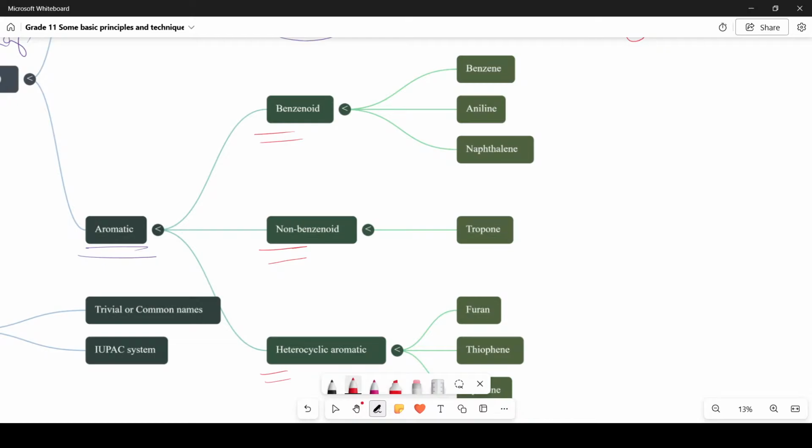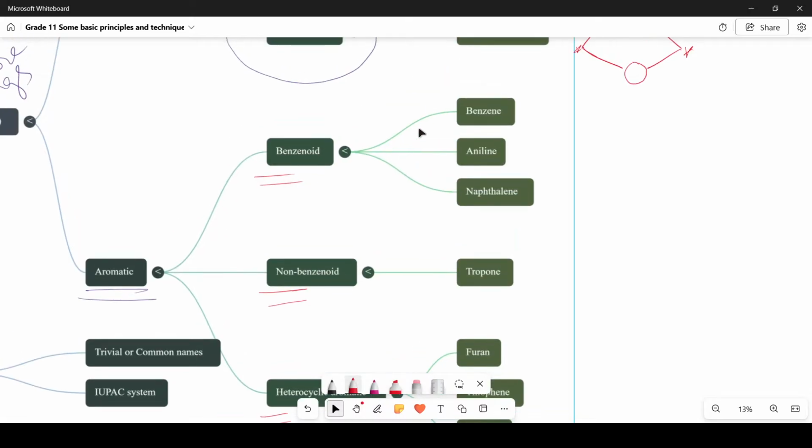In the case of benzenoid, we have a very classic example called benzene. So what is the structure of benzene? It is a six-membered ring with alternate single and double bonds.